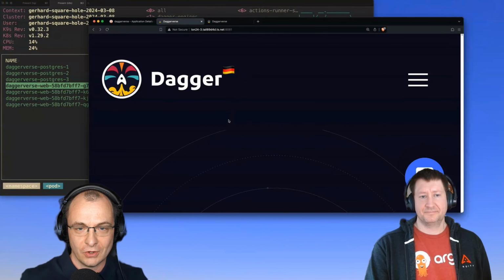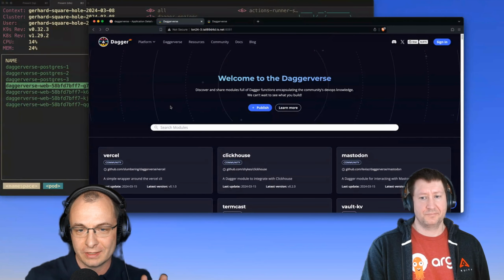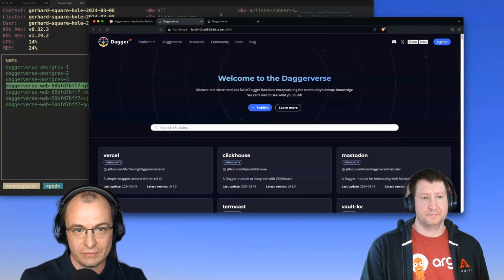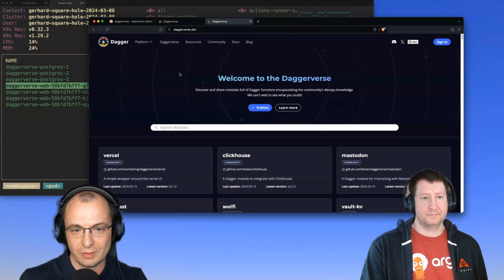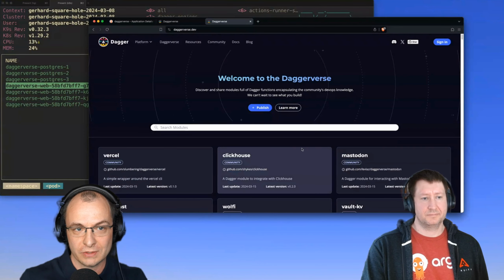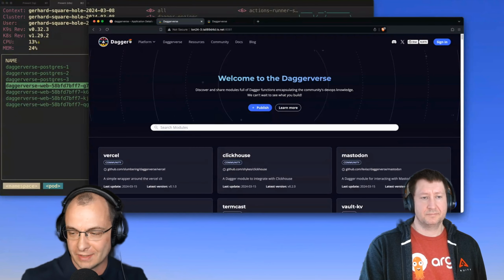By the way, as we were preparing this talk, this was not public at that point in time. Now, a few days ago, the Daggerverse went live on daggerverse.dev. And you can see the only difference between these two is maybe the order of the modules, and also the flag. That's the only difference. Otherwise, it's exactly the same app.